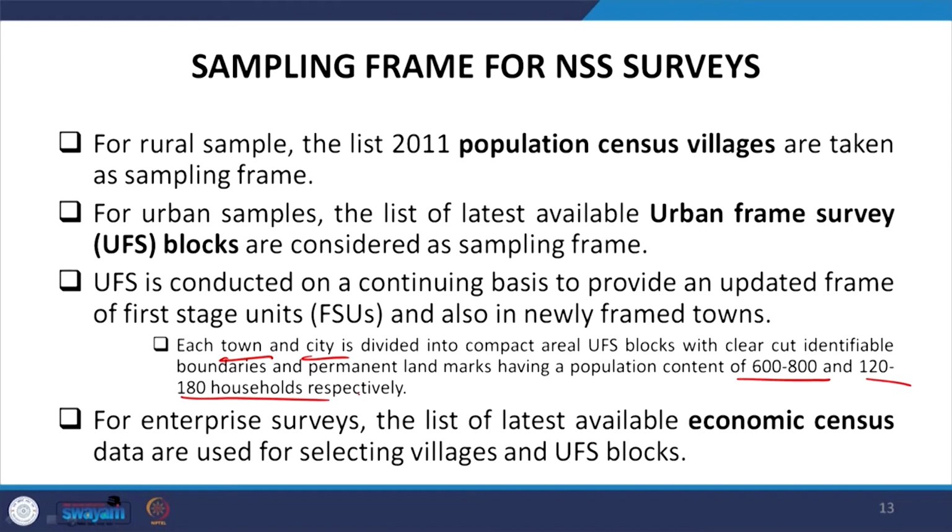Based on these benchmarks or limits, the FSUs are actually defined. Basically UFS blocks are defined based on these limits. So different blocks based on 600 to 800 population in one case, or 120 to 180 households if it is a city, as another block.